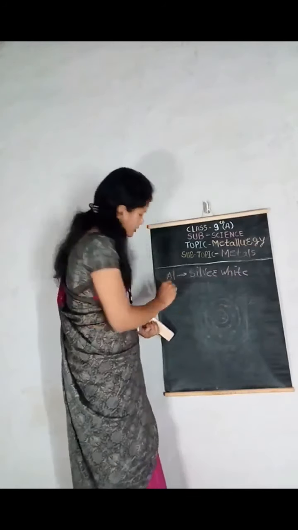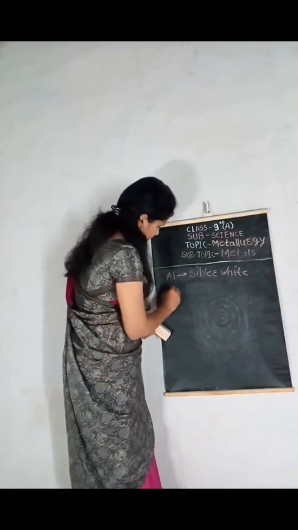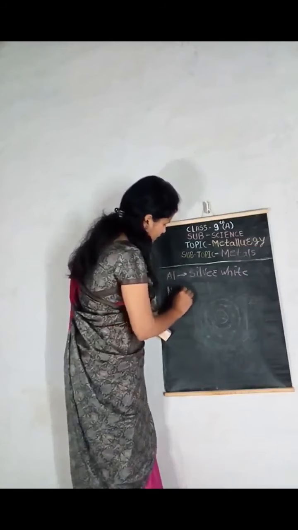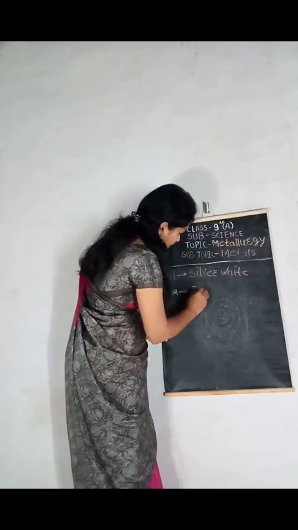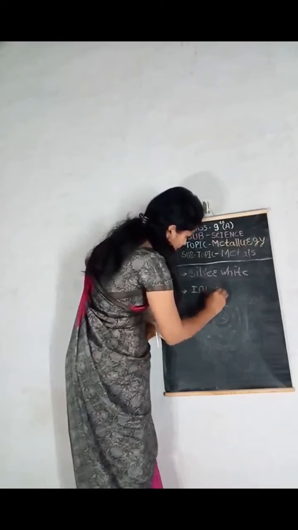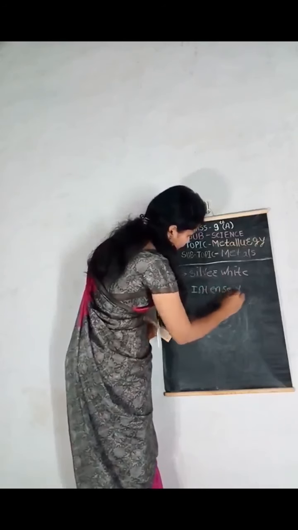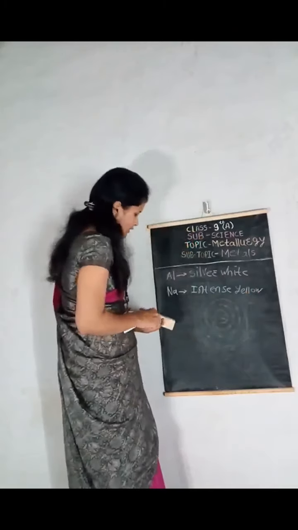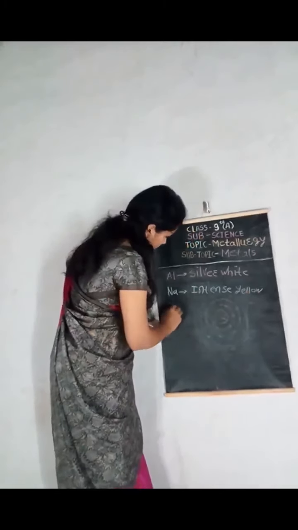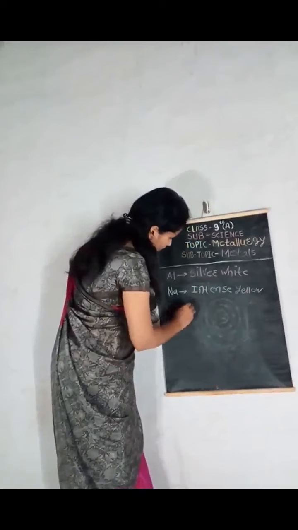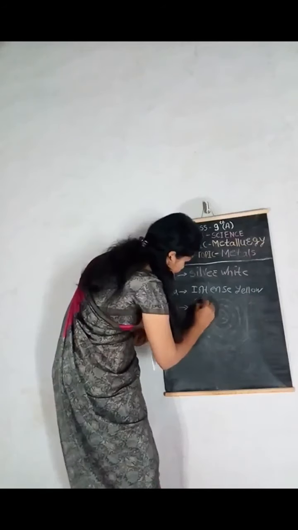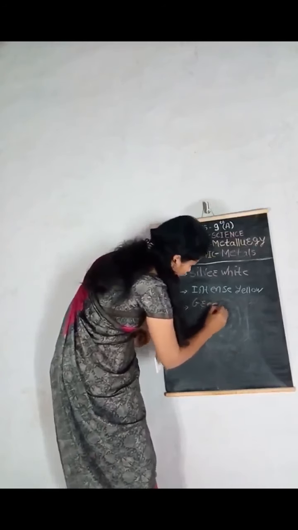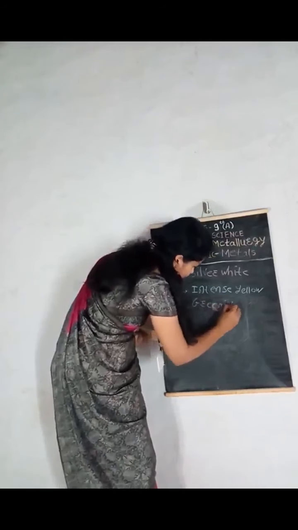When we heat sodium on the Bunsen burner flame, the color changes to intense yellow. When we heat copper, the color changes to greenish blue.